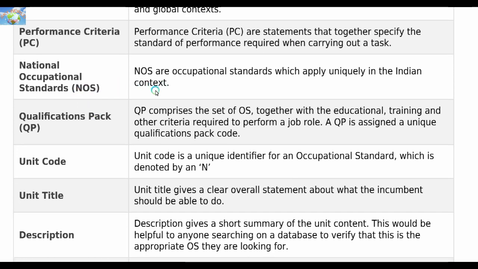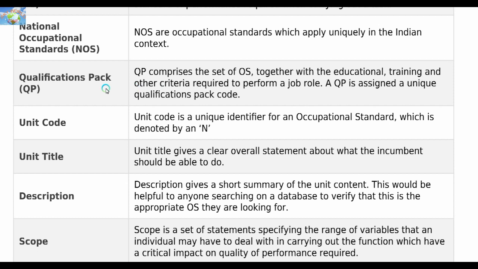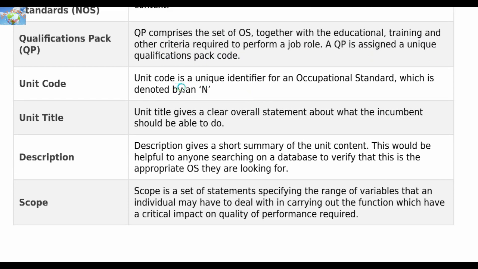National occupational standards. NOS are occupational standards which apply uniquely in the Indian context. Qualification pack comprises the set of OS together with the educational, training and other criteria required to perform a job role. A qualification pack is assigned a unique qualification pack code. Unit code is a unique identifier for an occupational standard which is denoted by an N.